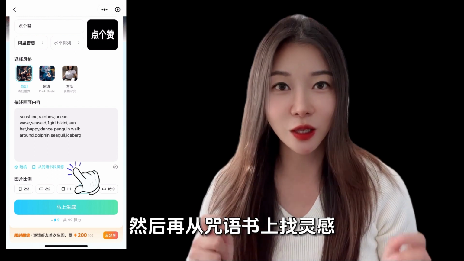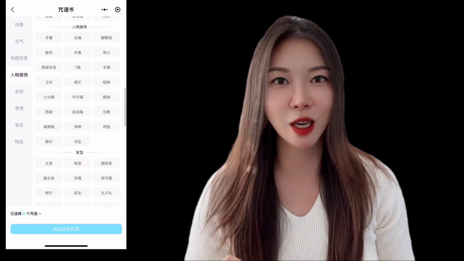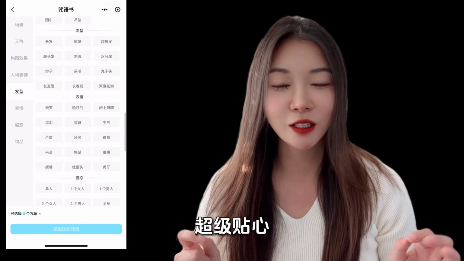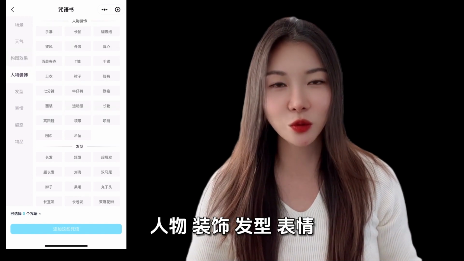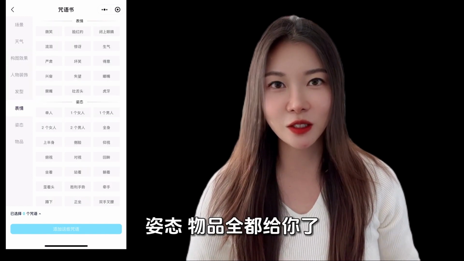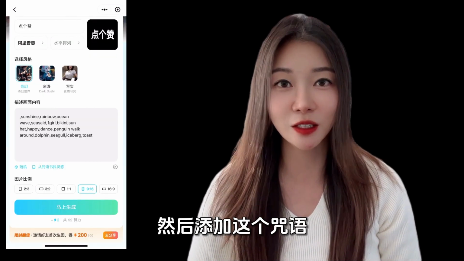What about this place? If you think its prompt words may not be enough, it has already told you these tags, like sunshine and rainbow waves. If you want to add something more, you can type it freely. In this place, you need to first put a comma, then find inspiration from the spellbook. Just like there are so many tags, you can choose whichever you want.